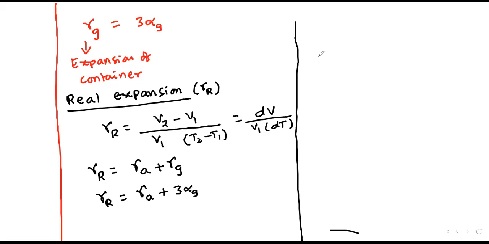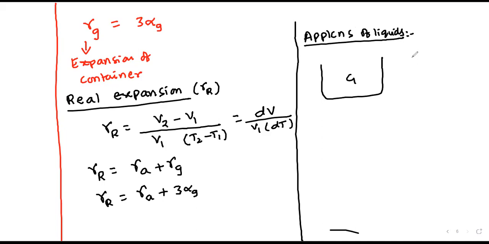Here also, likewise in solids, we have applications of liquids, that is, expansion in liquids. Let us consider two containers, container one and container two. Suppose container one is aluminum and container two is copper.